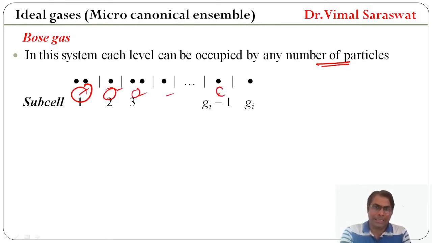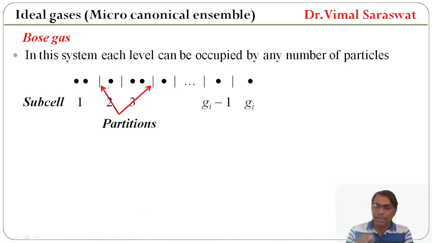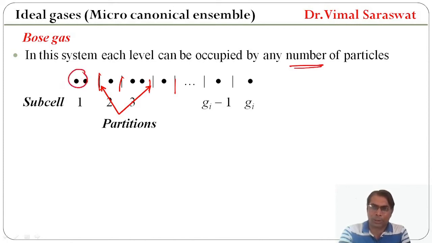This is subcell g_i minus 1 and this is subcell g_i. These subcells are divided by partitions. We know that in a Bose system each level can be occupied by any number of particles. So here the number of particles is 2, here 1, here 2, and any cell can have any number of particles.